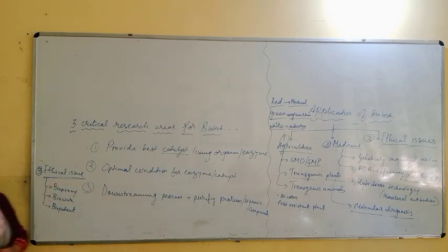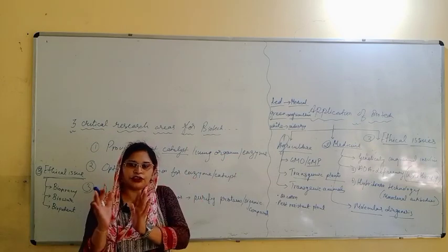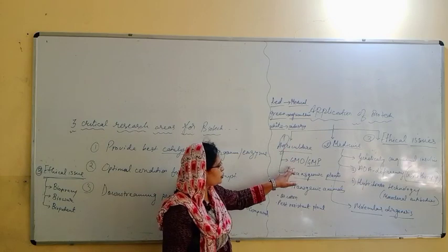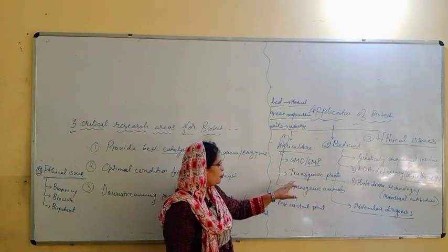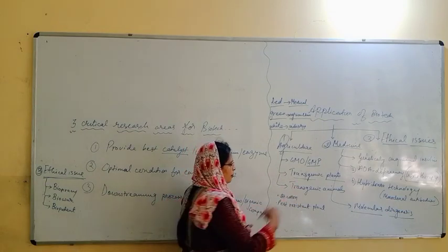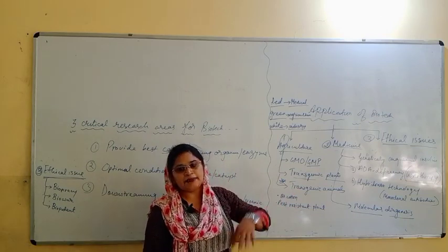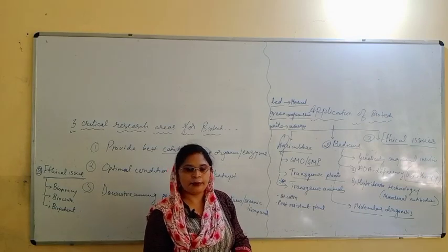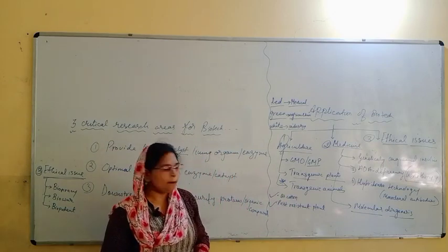So dear students, I have summarized the entire chapter into three main parts. Let us see agriculture. So in agriculture, genetically modified plants and their usefulness we will see. We will learn about transgenic plants. Inside the transgenic plants, here I have added another topic also, that is transgenic animals. Same like transgenic plants, we can have transgenic animals which will be beneficial. Then we will learn BT cotton and pest resistant plant.